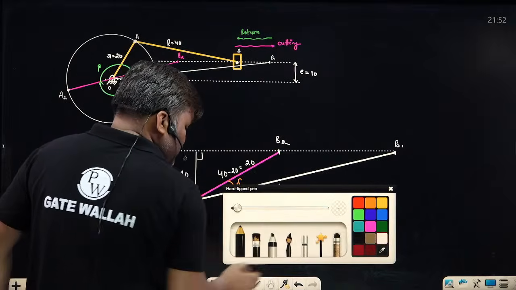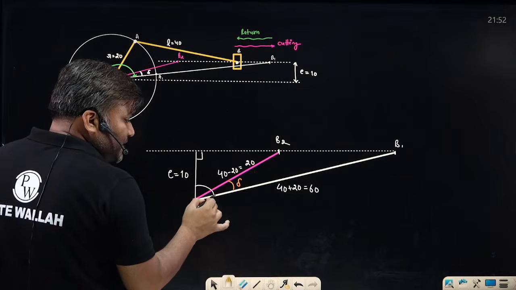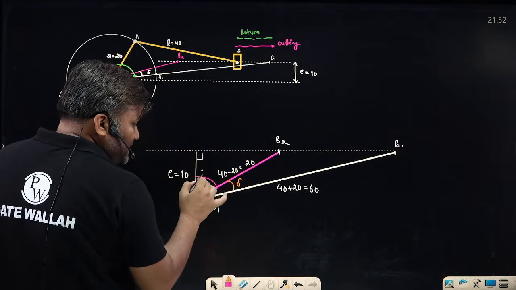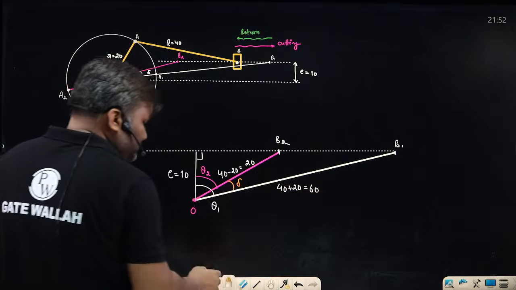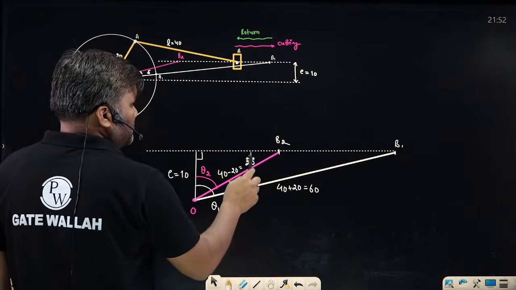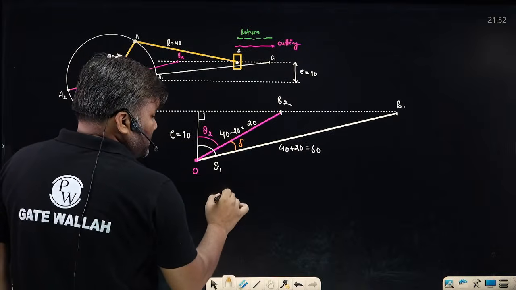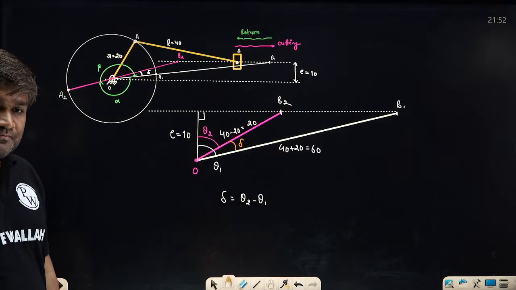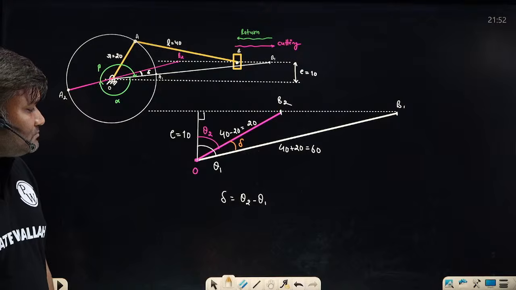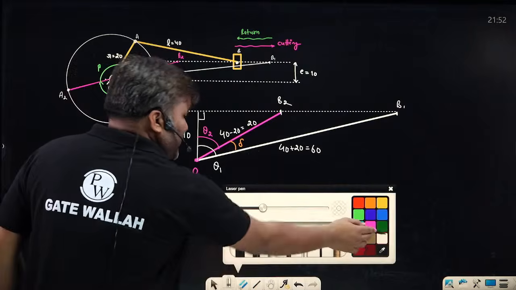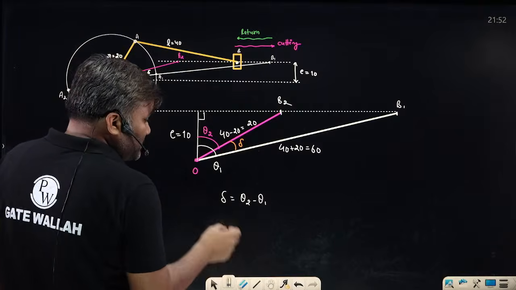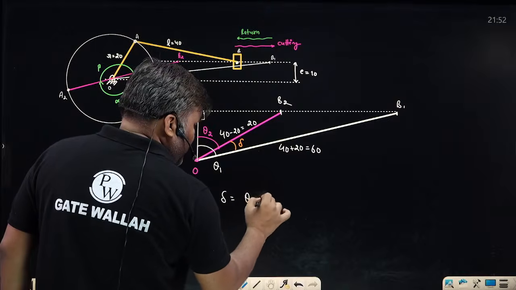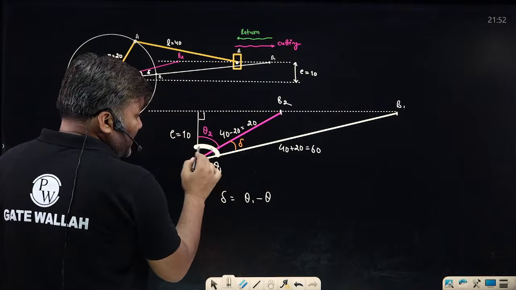How can I find delta? Sir, simple. Can I write this bigger angle theta 1 minus this smaller angle, which you are calling theta 2? Theta 2 minus theta 1. Can I write? Sir, delta is nothing but theta 2 minus theta 1. What is the problem here? How do I get theta 2? Simple geometry. Sir, how much is theta 2? Theta 1 minus theta 2, sorry. Theta 1 minus theta 2. Theta 1 is the bigger angle, right? Theta 1 is the bigger angle. How do I get the bigger angle?